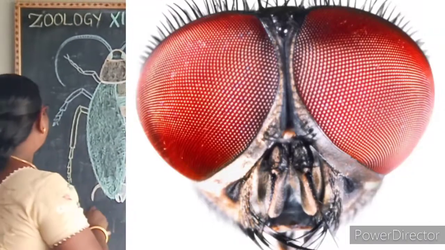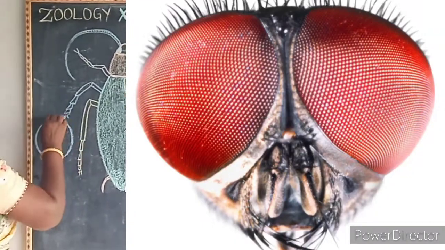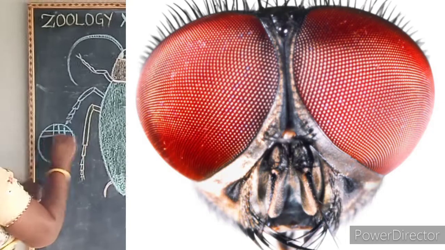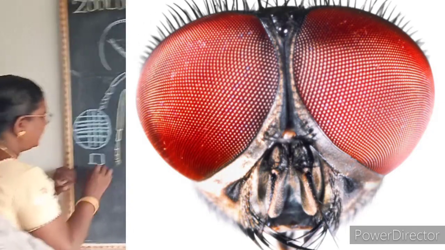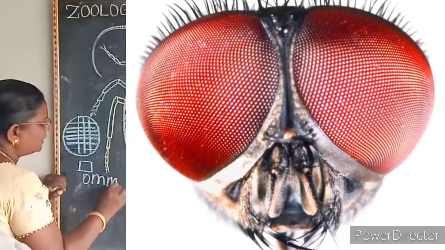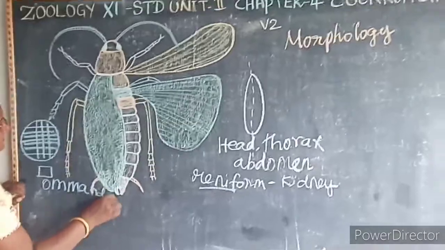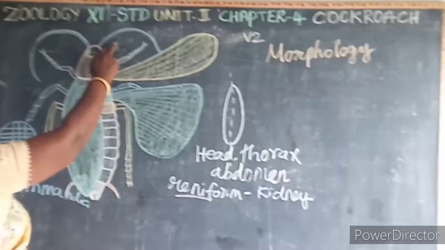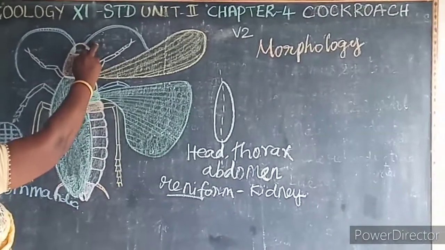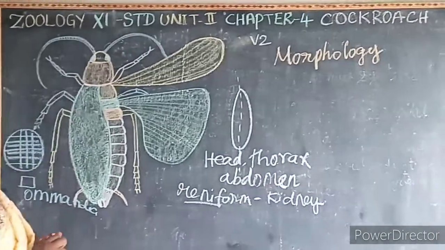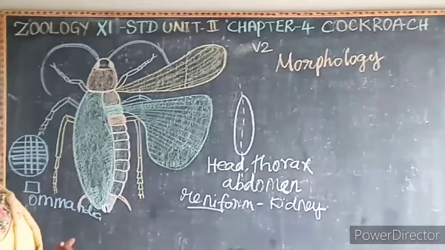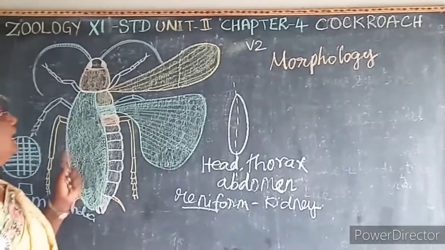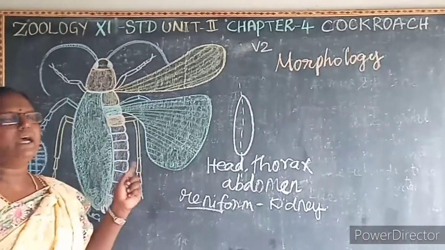In the compound eyes you can see many units. The compound eyes are divided into many units. Each unit is known as what? Ommatidia. Then a pair of antenna is present. These antennae help to observe the changes in the environment. They have sensory receptors. They help to see the changes in the environment.